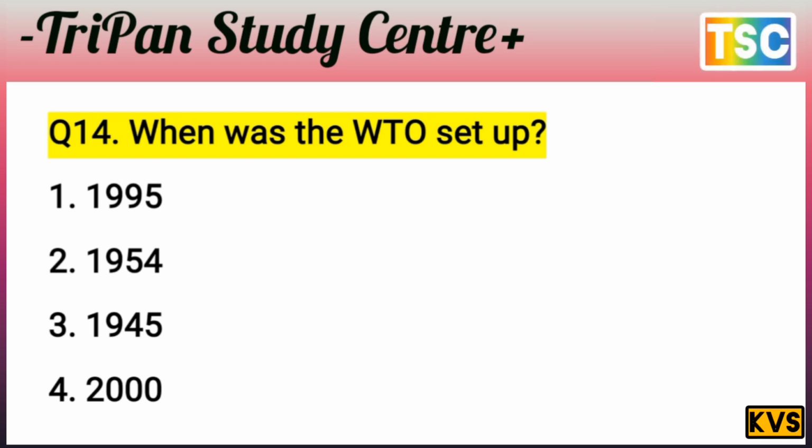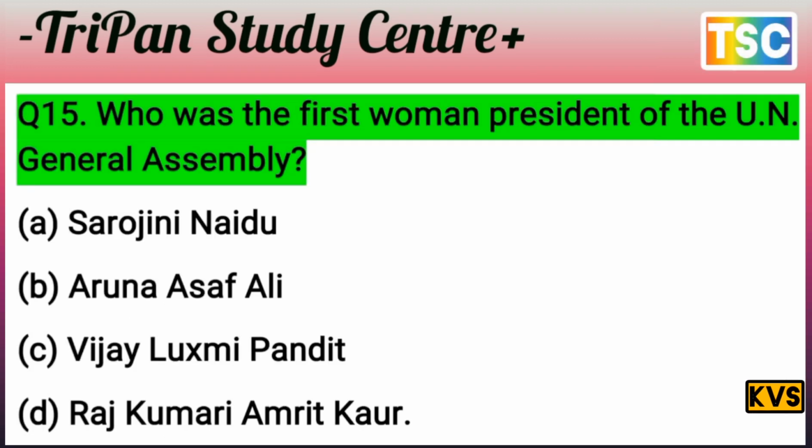First of all, I give you a few seconds. Test your knowledge and note in your notebook. You must have a thought of your answer. Let's see what our answer to this question is. The question is clear. When was the World Trade Organization set up? The answer is 1995. That's option one, the correct answer. The World Trade Organization was set up in 1995. That's the important answer for this question. The next question arrives here, that's important.